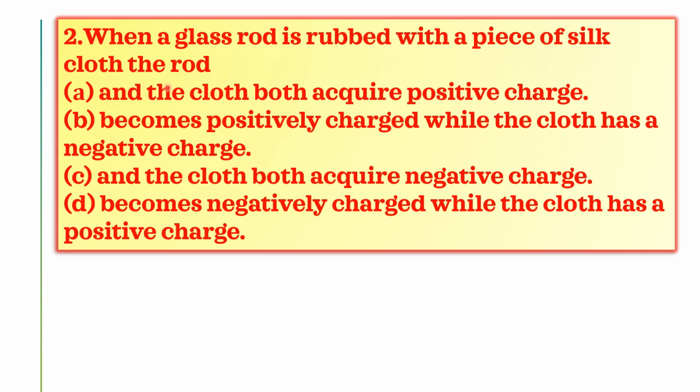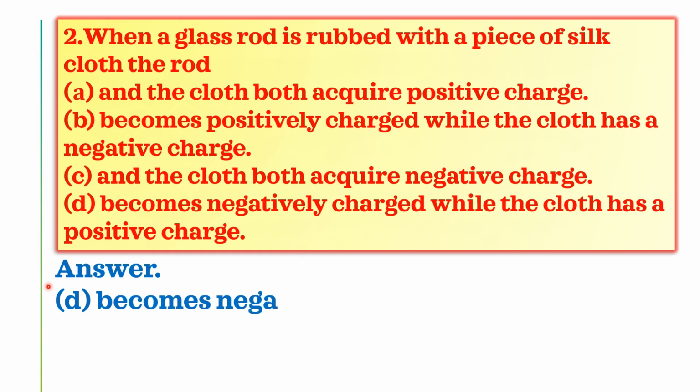Here, the first option: the rod and the cloth both acquire positive charge, becomes positively charged, while the cloth has a negative charge. The other option: the rod and the cloth both acquire negative charge, becomes negatively charged, while the cloth has a positive charge.